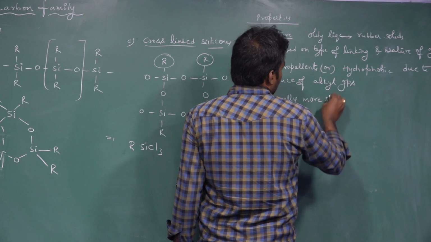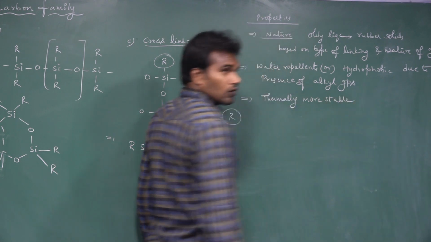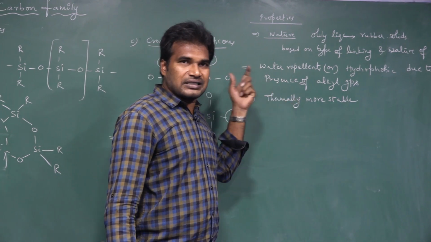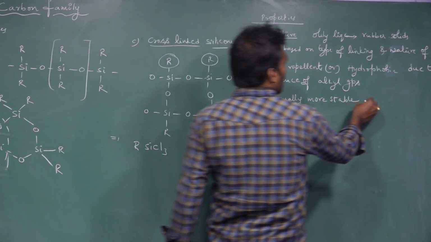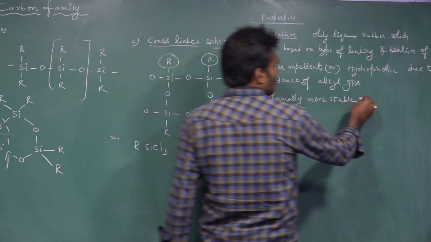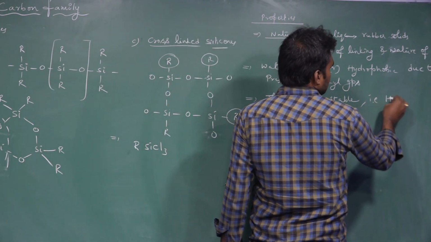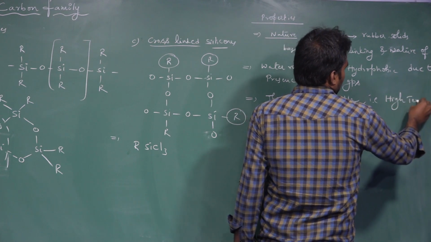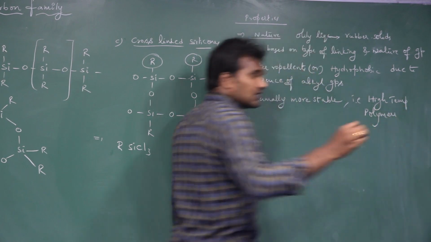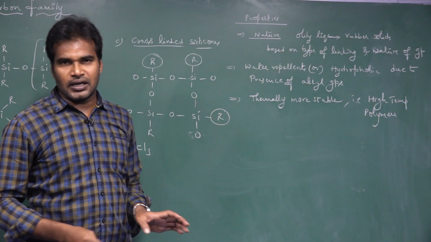Next one, silicones are thermally more stable. Because of their thermal stability, we call these silicones high temperature polymers. They can resist very, very high temperatures also.